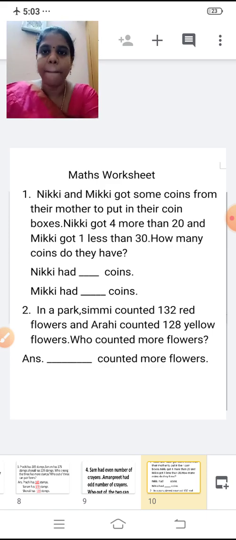Yes. Second one. In a park, Simi counted 132 red flowers and Arahi counted 128 yellow flowers. Both the friends, Simi and Arahi, went to the park. So Simi counted 132 red flowers. How many flowers did she count? 132 red flowers. And Arahi counted 128 yellow flowers. Who counted more flowers? You have to tell me the answer now. Compare 132 and 128 and write the name. Dash counted more flowers, whether Simi or Arahi.